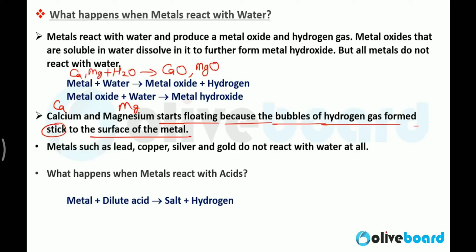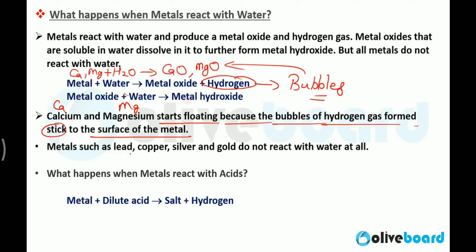But calcium and magnesium will start floating on the surface of the water because these hydrogen gas bubbles stick on the surface of the metal, and that's why the metal floats on the surface of the aqueous solution.